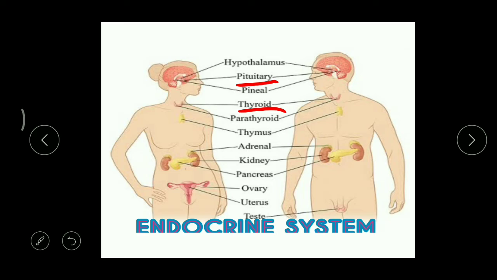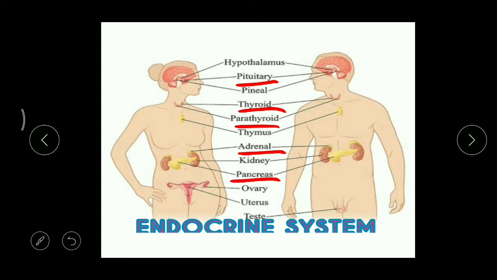Attached to this thyroid gland, we can also find one more, the parathyroid gland, and it releases a hormone called parathormone. Just above the kidneys, we can find the adrenal gland, and it releases adrenaline, which controls all the emotions. And just below the stomach, we can find the pancreas, and this pancreas releases one hormone called insulin.